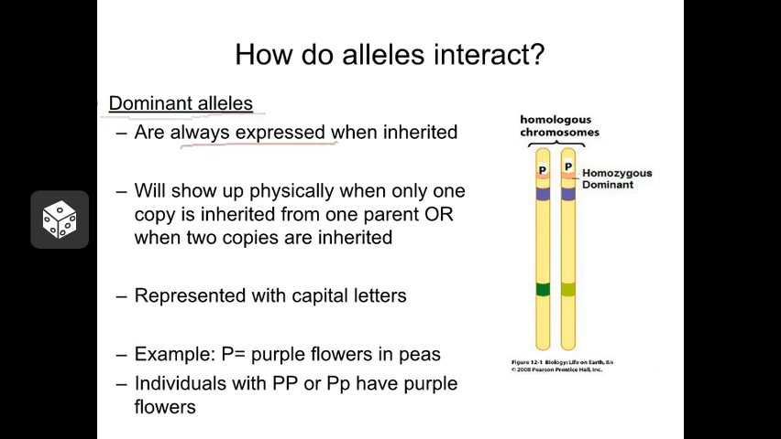Let's use Mendel's pea plants as an example of this. One of the characteristics that Mendel examined was the flower color in his plants, and he was breeding together purple flowers with white flowers. He found that when he bred white and purple parents together, the next generation contained only purple flowers, and that the white characteristic disappeared. So he declared that the purple characteristic, the purple allele, was dominant over the white characteristic.